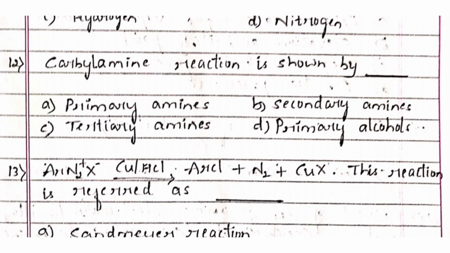Next question, carbylamine reaction is shown by option A, primary amines. Option B, secondary amines. Option C, tertiary amines. Option D, primary alcohol. And the right answer is option A, primary amines.